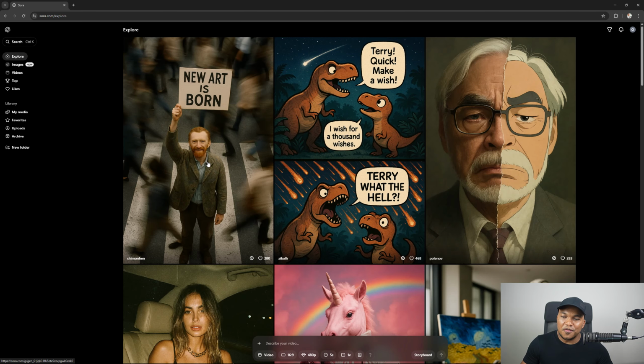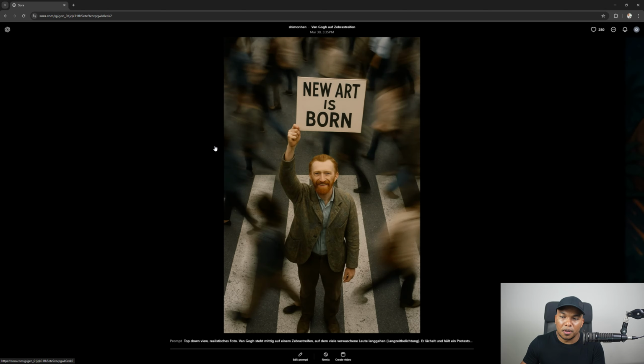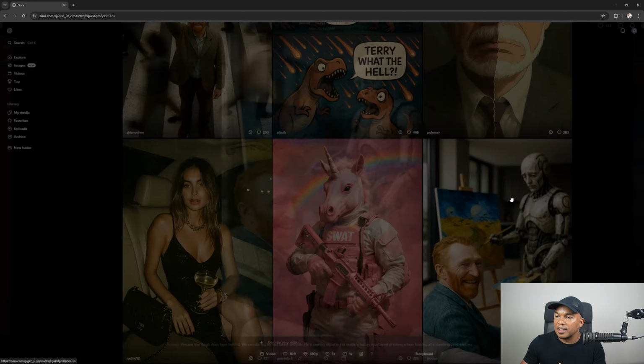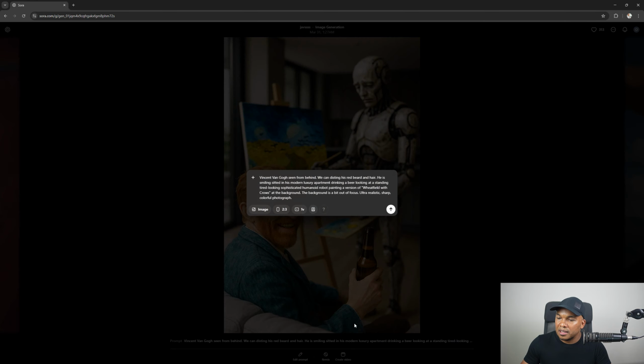Sora does give you examples of the kinds of prompts. So for example, you have this new one in here, the new art is born. And if I look at the prompt in there, you can see it says top-down view, and so on, Van Gogh, and so on. Okay, let me give you another one. Let's take a look at this one. Now, you see how very descriptive the prompt is? This is what, 5 lines?